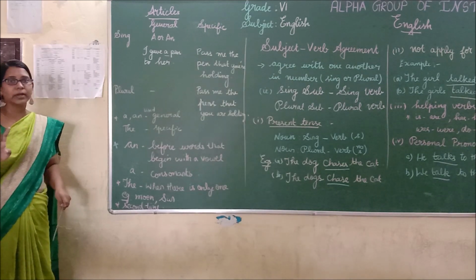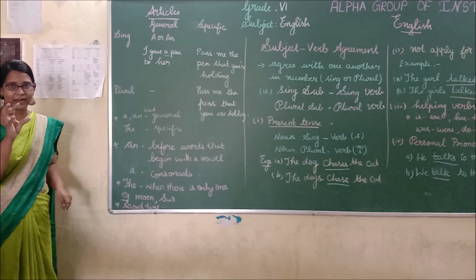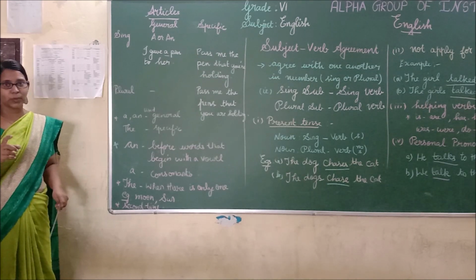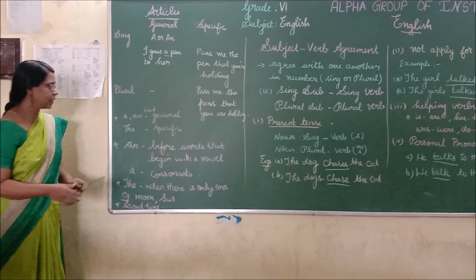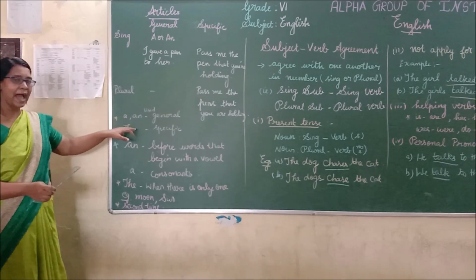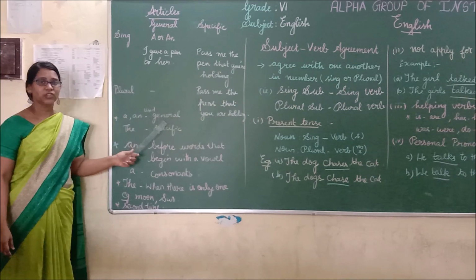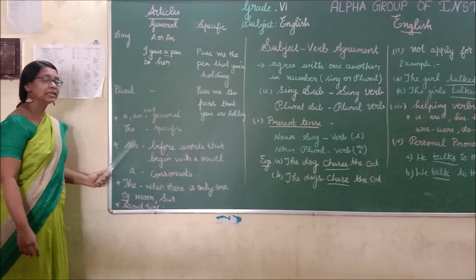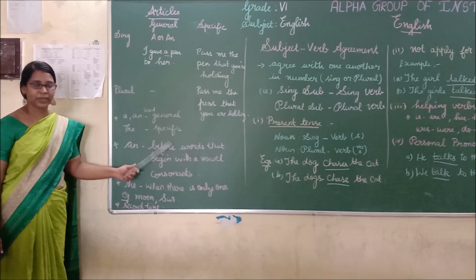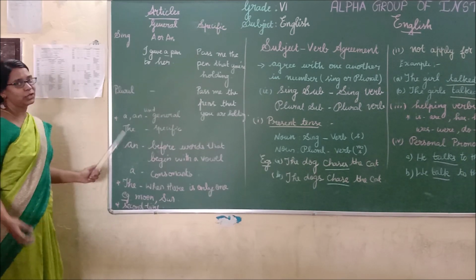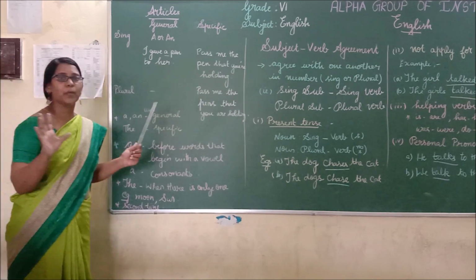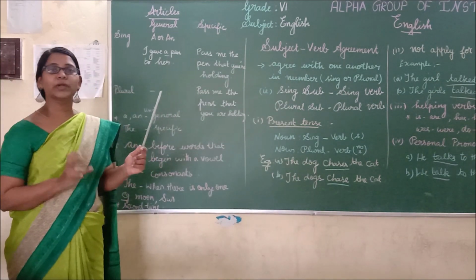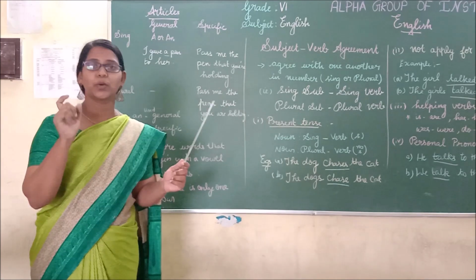A and an are used with a general noun. The is used with a specific noun. See here, a and an used with general noun. The used with specific noun. And you know very well, you know about that. A and an you have to use before the vowels or vowel sound.